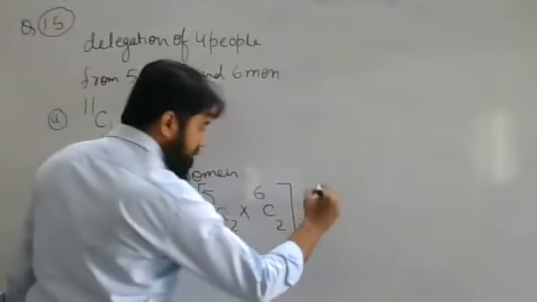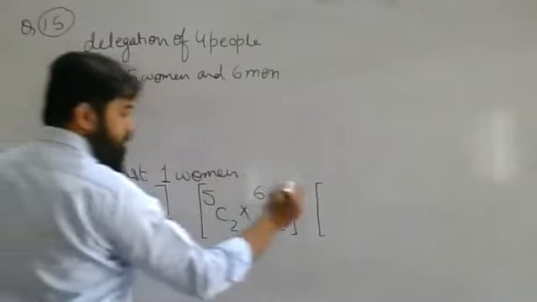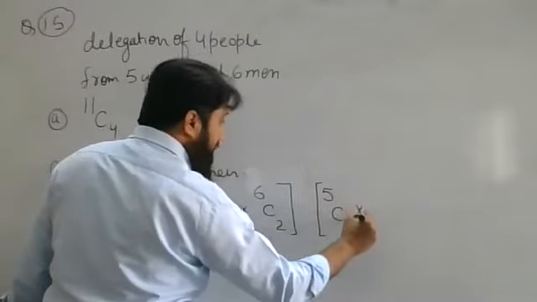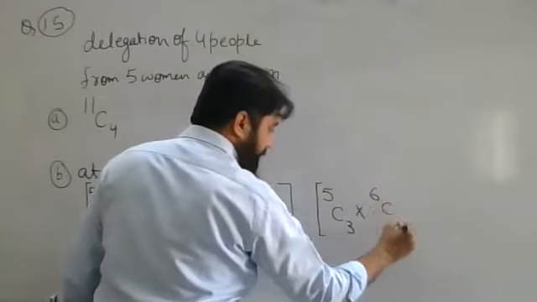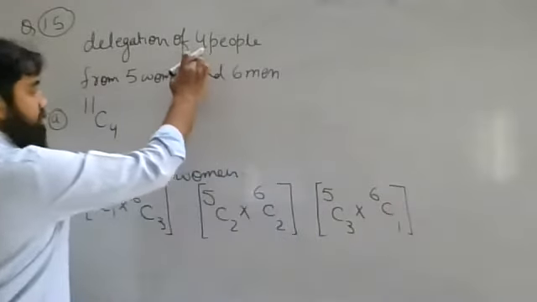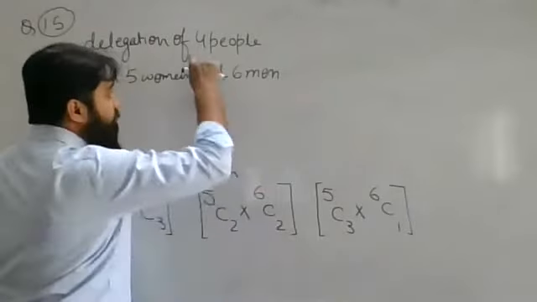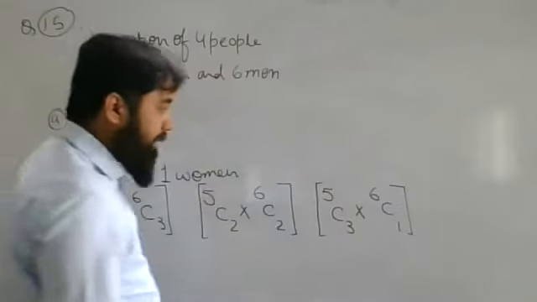Again, I'm changing it. I'm selecting 3 women. So 5C3 into 6C1. The total should be equal to 4, so you can see 1 plus 3 is 4, 2 plus 2 is 4, and 3 plus 1 is 4.